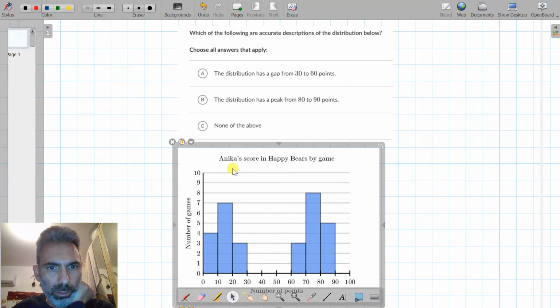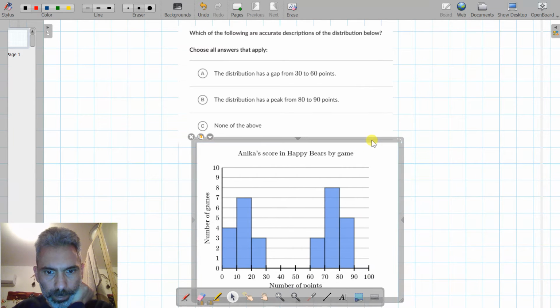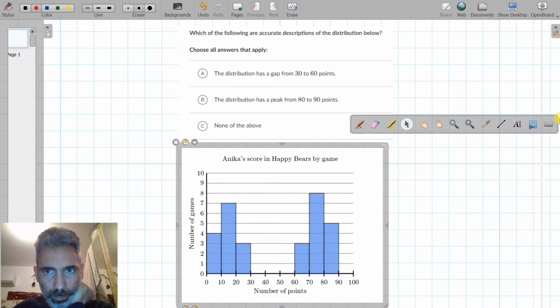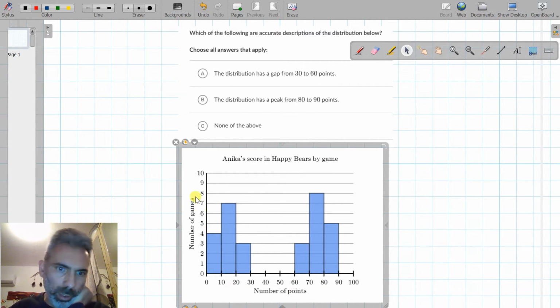We see a histogram of Anka's score in Happy Bears by game, number of points and number of games. She got 0 to 10 points in 4 games, 10 to 20 points in 7 games, 20 to 30 points in 3 games, and so on.